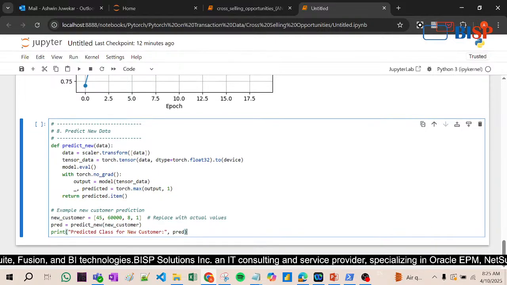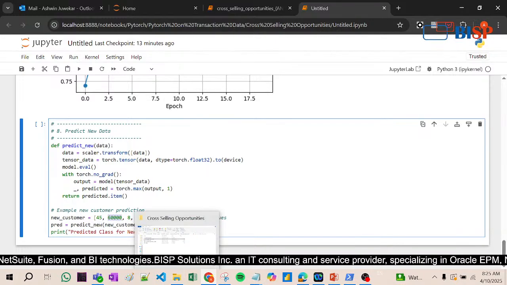So here we are going to predict new, that is, predicting new data. Here we have entered 45, 60,000, 8, 1.